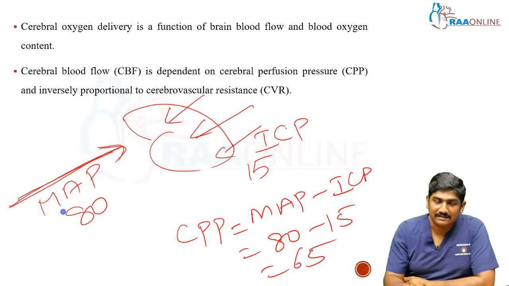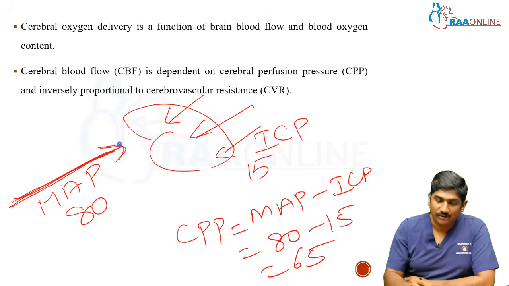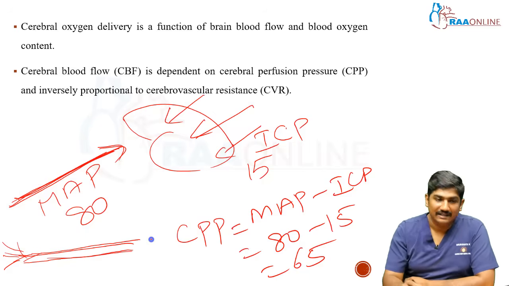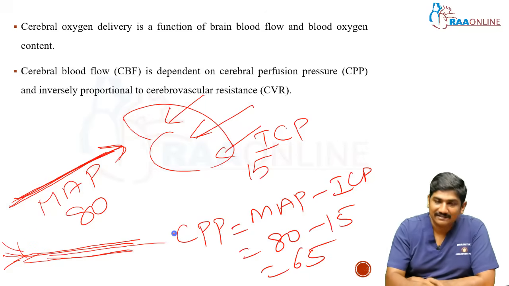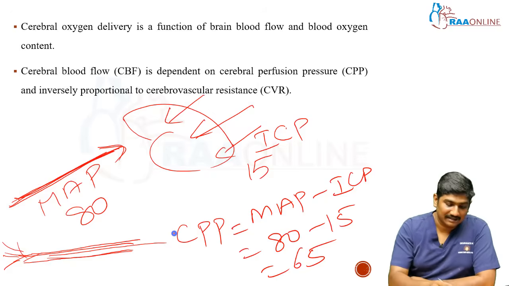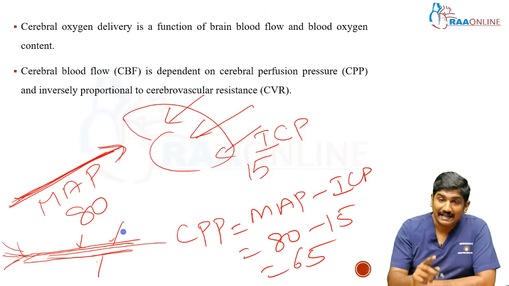The second thing is that any forward flow is inversely proportional to the resistance of the pipe. I have a very small pipe here, and I'm going to send a lot of blood through it. Imagine if this particular vessel is stiff, then this amount of blood cannot go through it, right? The stiffness of that particular vessel is otherwise known as resistance. It can be the stiffness of the vessel or some external compression towards the vessel, whatever it is. So the flow is inversely proportional to the resistance.